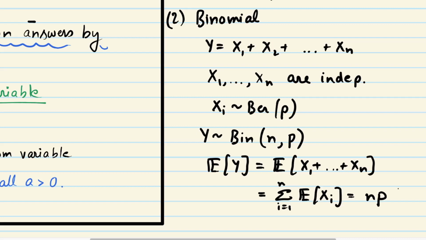Okay, so I just wanted to do two examples quickly. And another example which you can work out is that of a Gaussian random variable, which is a continuous random variable.